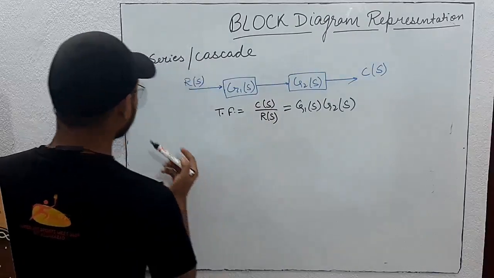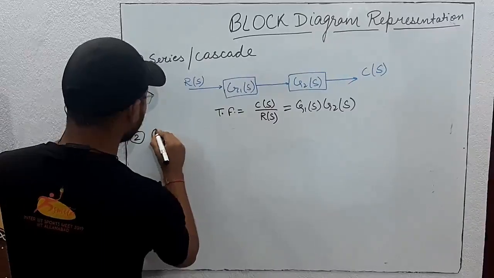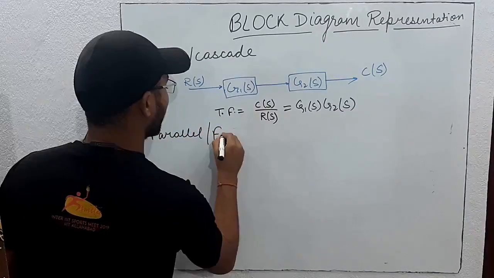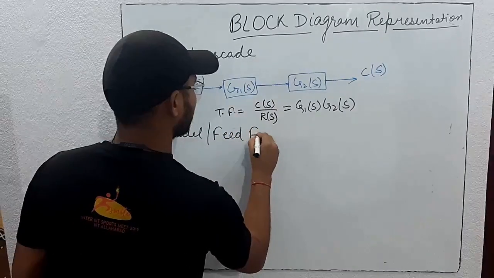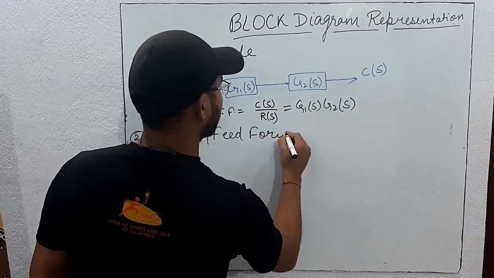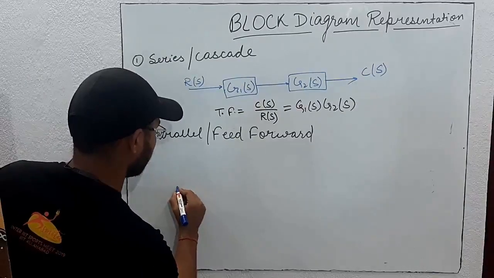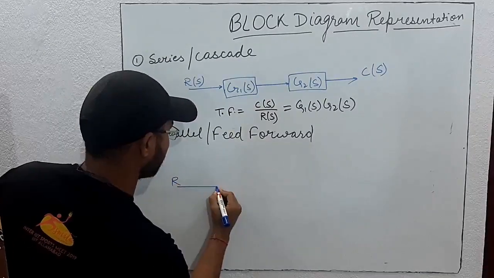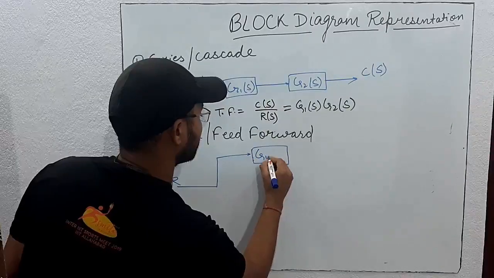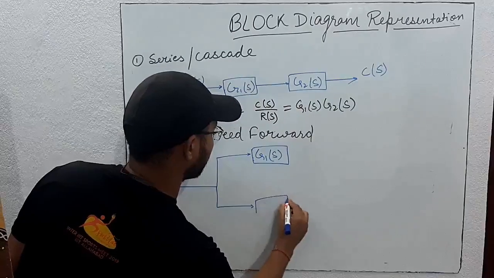Now the second one is parallel, or feed forward. It is just a name, so don't worry about it. In this, there is an input and two systems are connected in parallel.